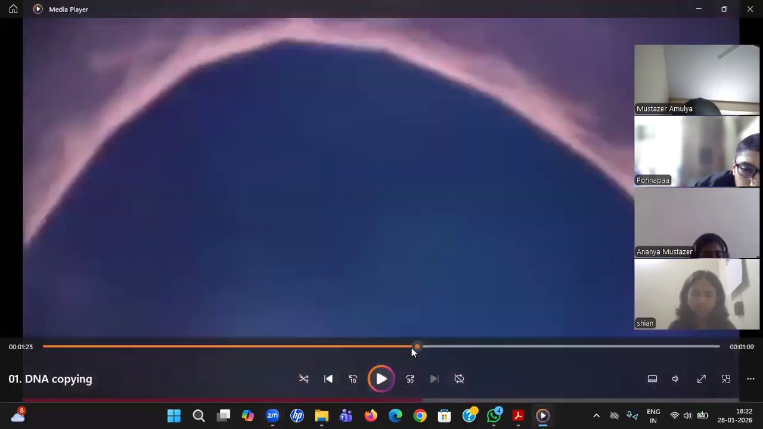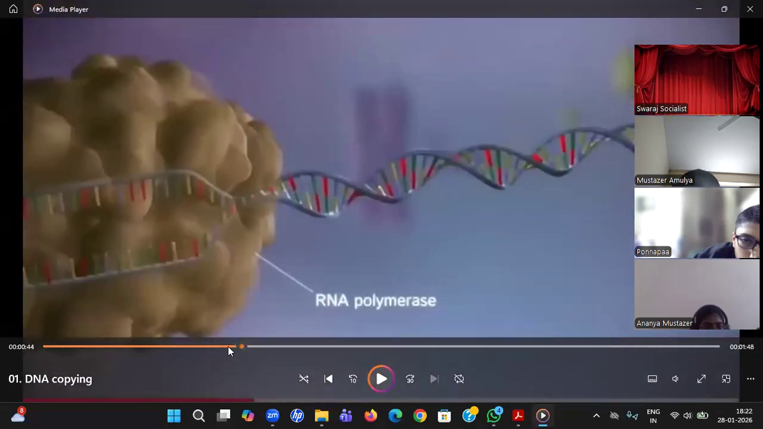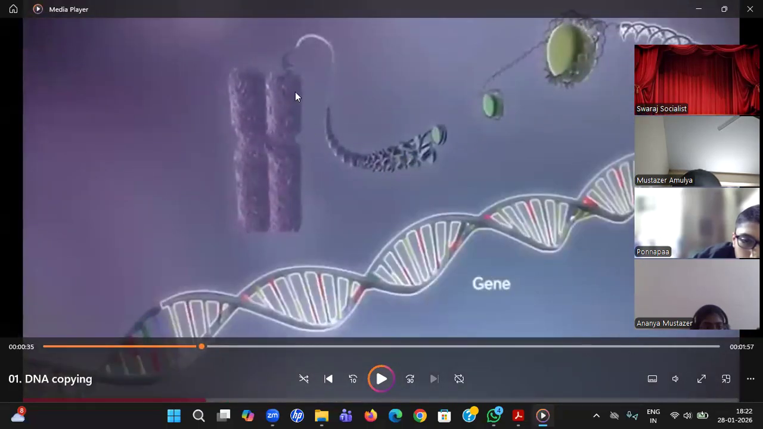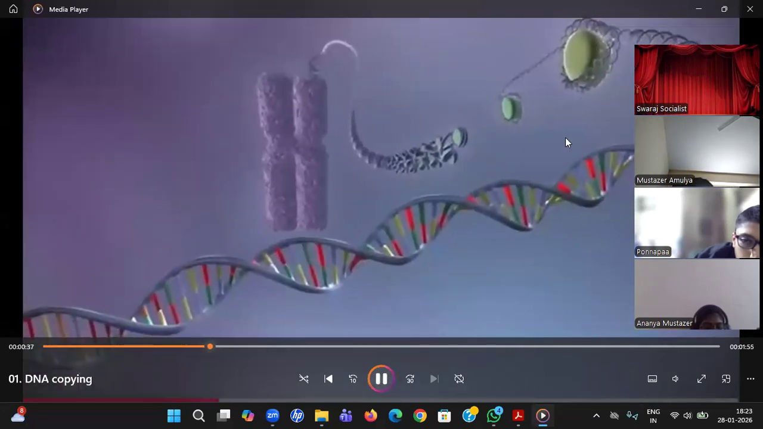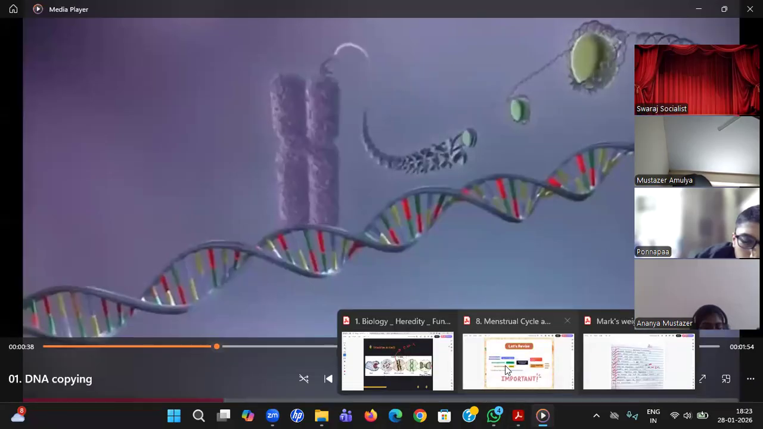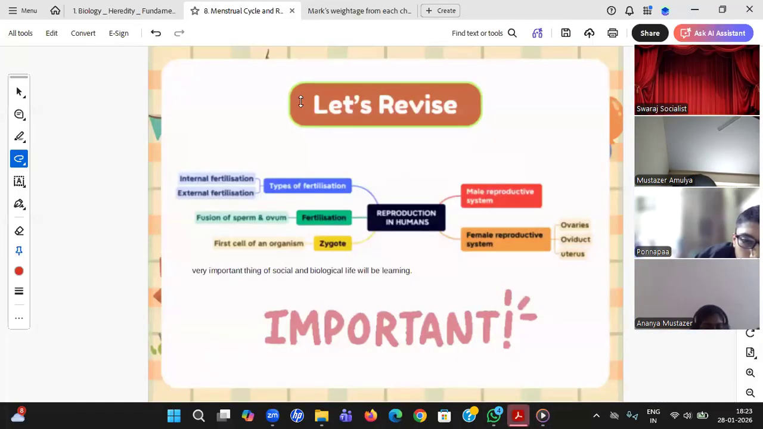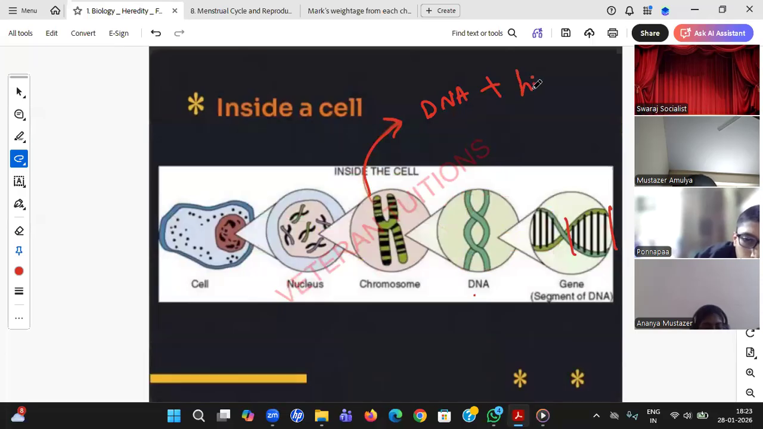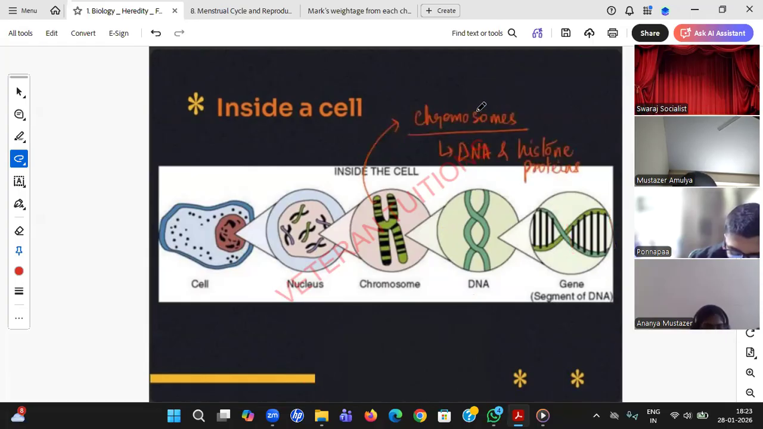So that's the reason I said be very cautious about what I'm speaking. This chromosome has a DNA, and what is this round one? Histone protein. So this DNA is coiled around histone protein. So DNA plus histone protein you need to write. The questions are somewhat deeper, and you need to know the organization chart. So chromosomes are made up of DNA and histone protein, and a small part of DNA is nothing but a gene.